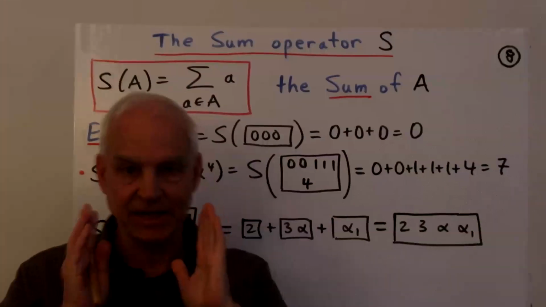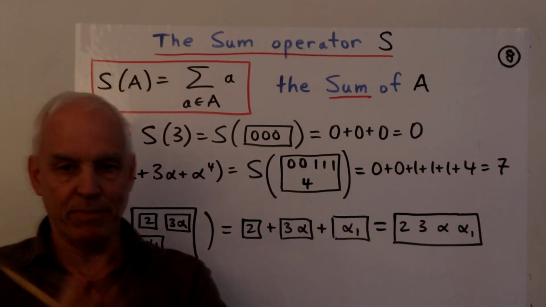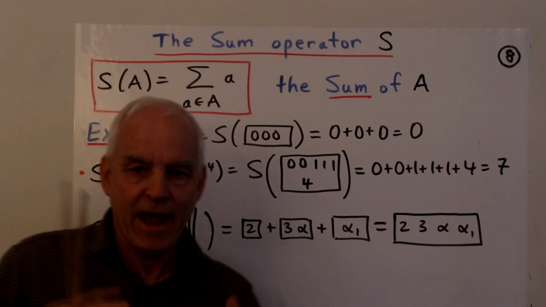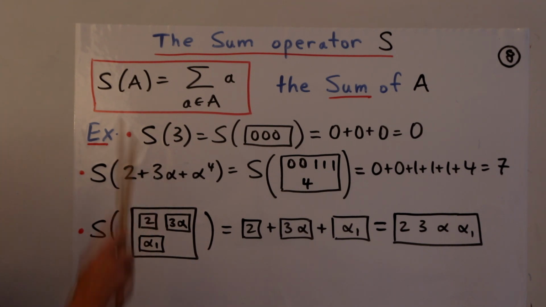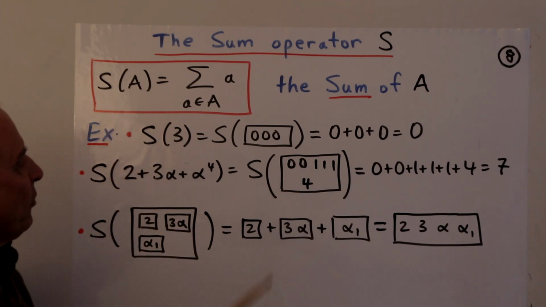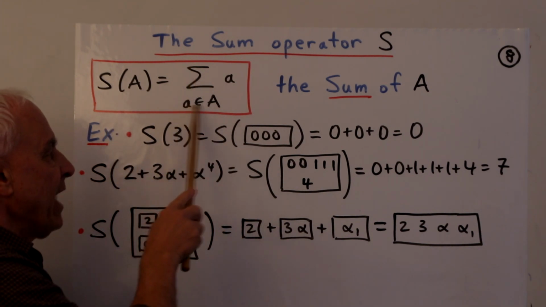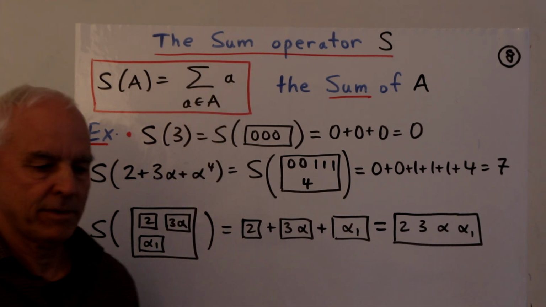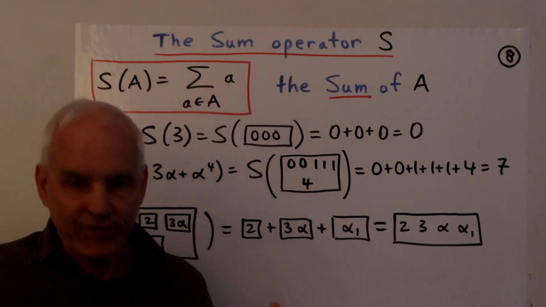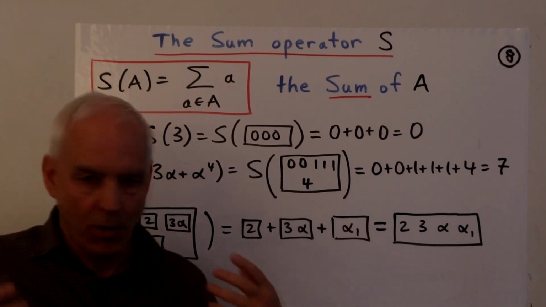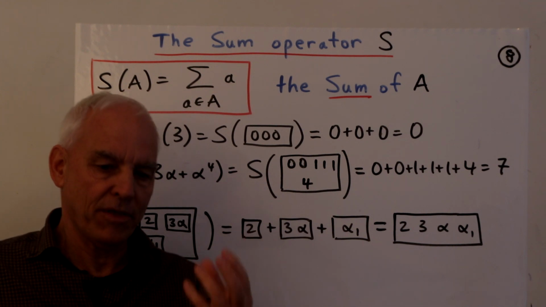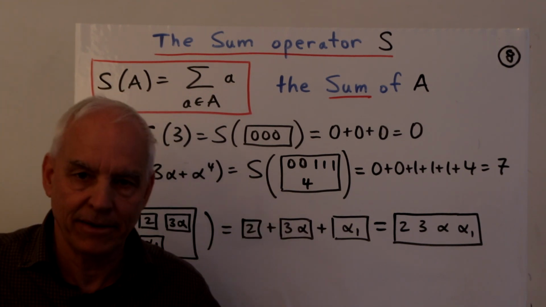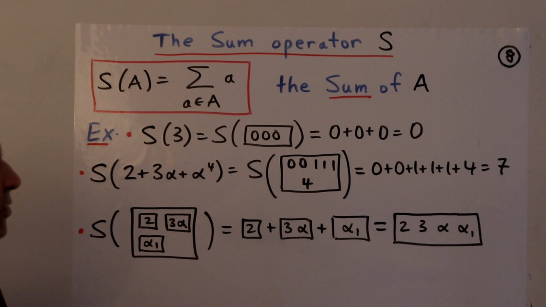Now let me introduce the summation operator, or the sum operator, capital S, which is like a counting function, but it's a little bit different. We're going to define S of A, where A is a box, to be the sum of little a in A of a. So the elements of a box are boxes, and we can always add boxes. So we're just going to add up all the boxes which are inside A, which are elements of A. We're going to call this the sum of capital A.